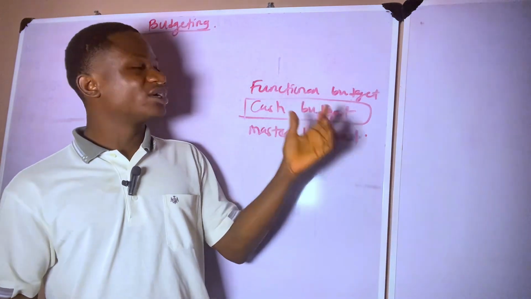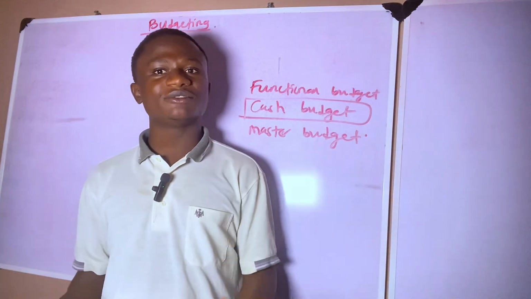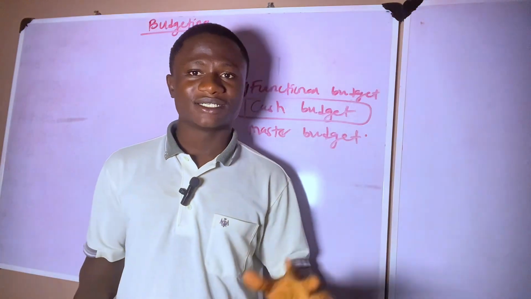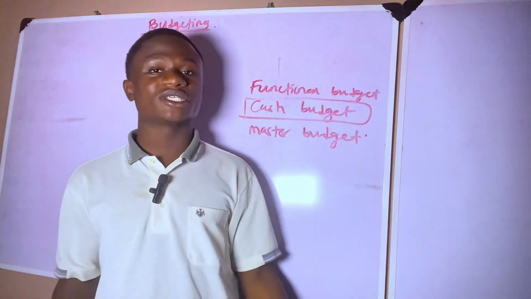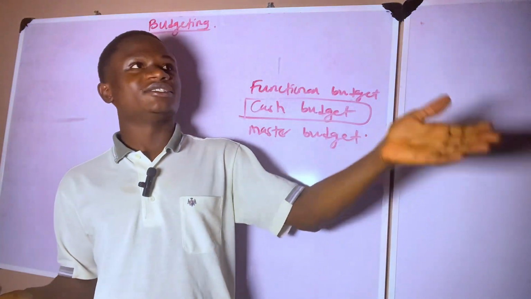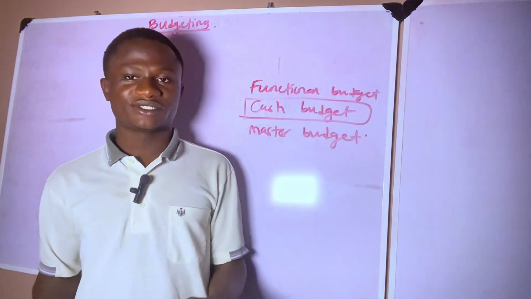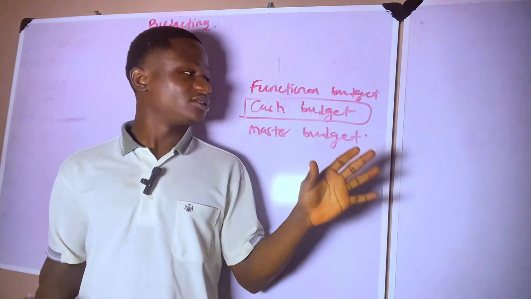When they prepare all those budgets separately, they bring them together and incorporate them into a full one. That full one is what we call the master budget. It encompasses everything, the whole ministries, and is similar to Nigeria's budget.